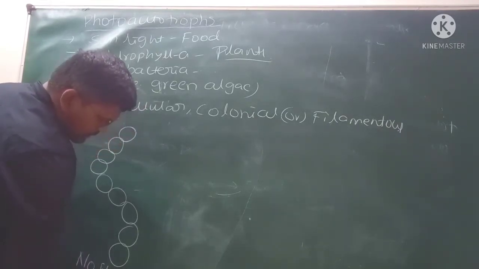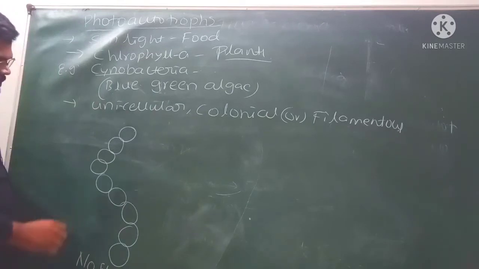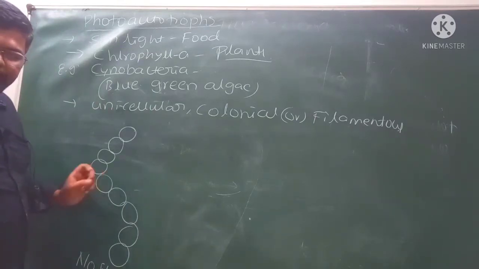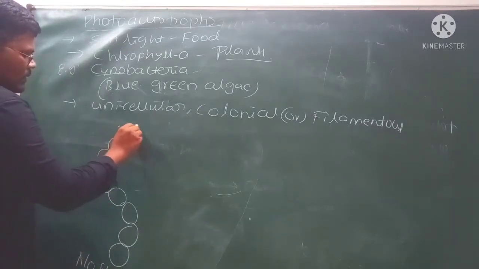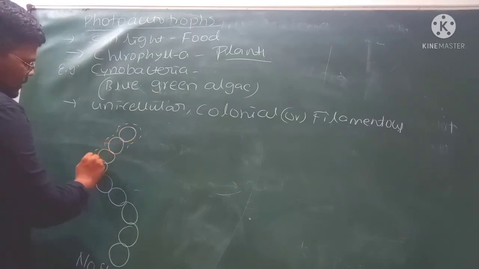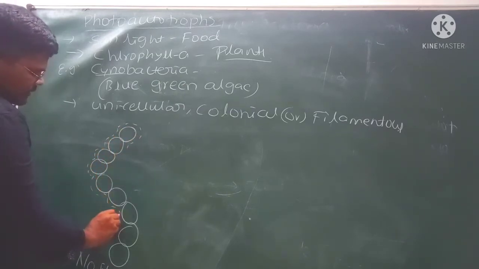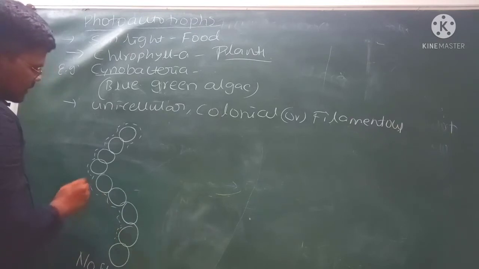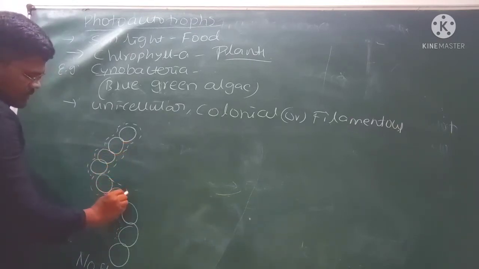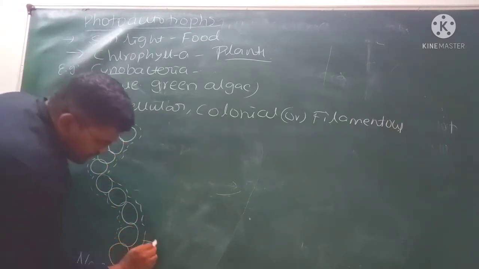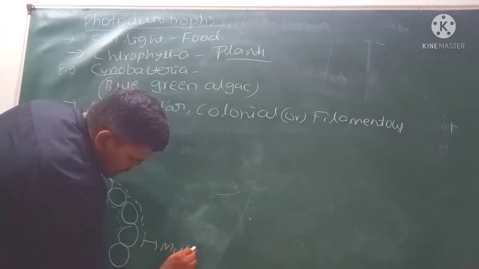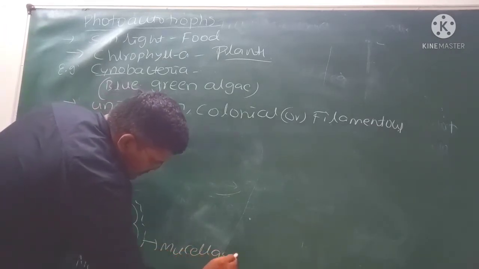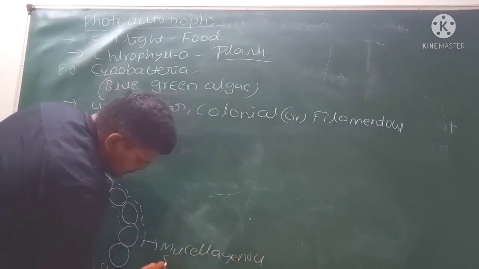If you observe this Nostoc filament, it is surrounded by a gelatinous sheath, which is also called a mucilaginous sheath.